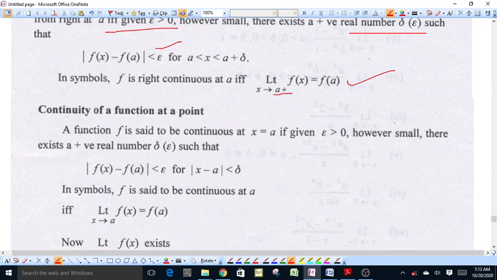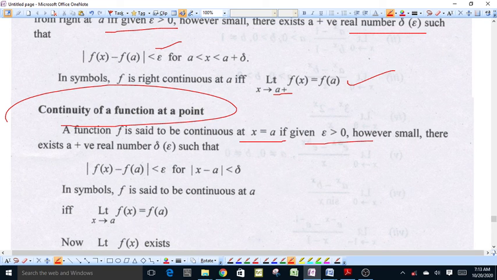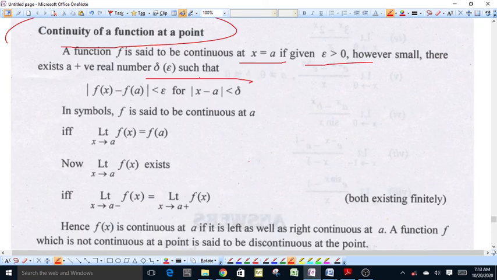Now we define continuity of a function at a point. A function is said to be continuous at point a if given epsilon positive, however small, there is a positive real number delta depending upon the value of epsilon such that |f(x) - f(a)| is less than epsilon for |x - a| less than delta.